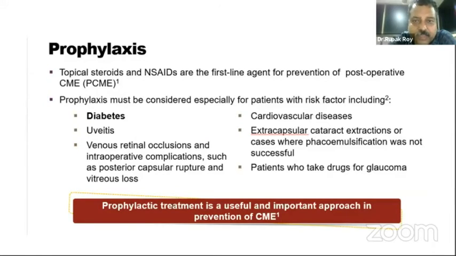So prophylaxis must be considered, especially for patients with risk factors like diabetes, uveitis, venous retinal occlusions, intraoperative complications like posterior capsular rupture, and cardiovascular diseases. So patients with uveitis, diabetes, retinal vein occlusion, whenever they are planned for cataract surgery, it is a good idea to start an NSAID 7 days prior to surgery and continue that NSAID at least 1 month post-surgery, even if the patient is asymptomatic and does not have any CME.